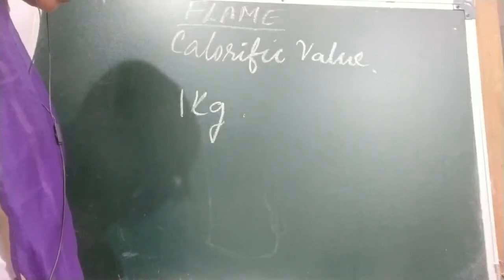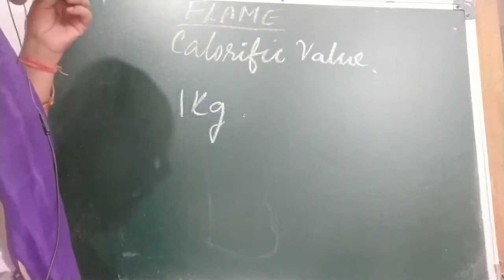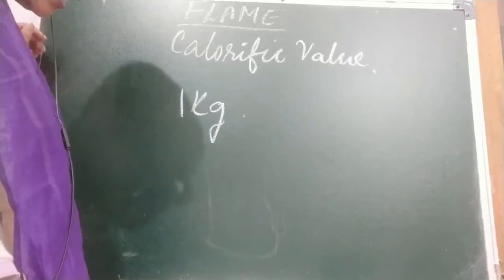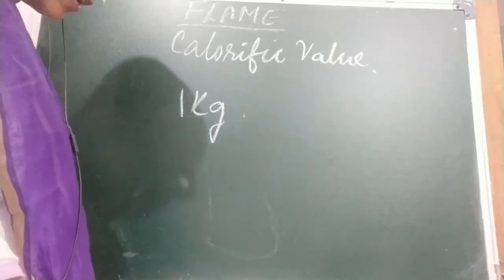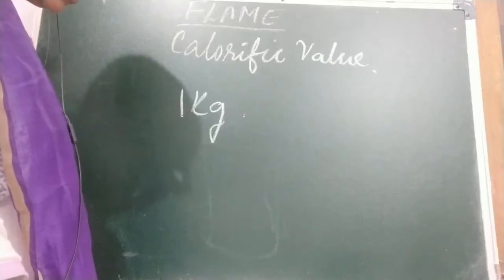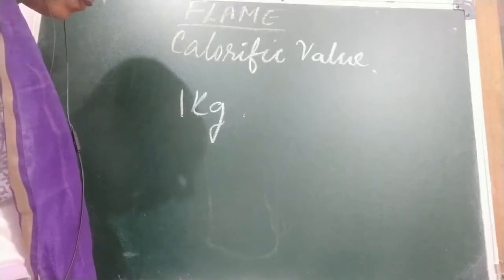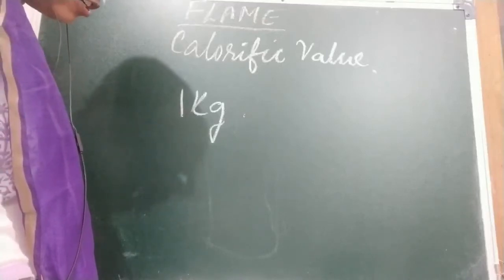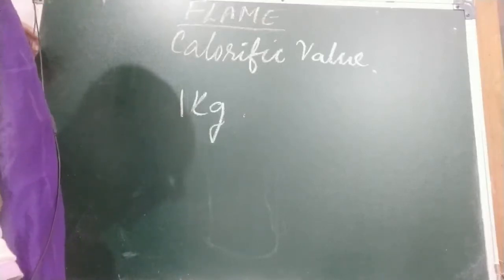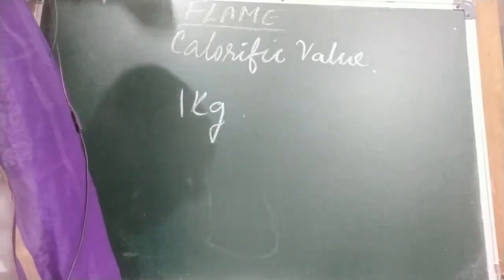Per kg. So first, cow dung cake produces very little, like 7,000 kilojoule per kg. Wood, 17,000 to 22,000 kilojoule per kg. Per kg I am telling you. Coal, 25,000 to 33,000 kilojoule per kg. Charcoal, 32,000 kilojoule per kg.